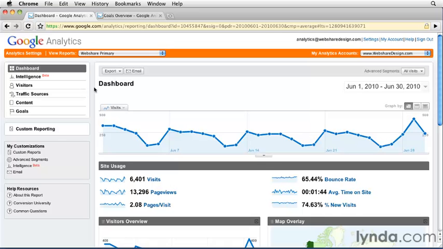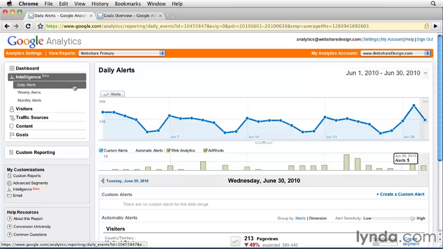The real point of web analytics is not just to collect data, it's to get insights. And through a relatively new feature called Intelligence, Google Analytics is going to help make analysis of our site easier and help us draw accurate conclusions faster. To get to Intelligence, we navigate by clicking on the first tab here called Intelligence.